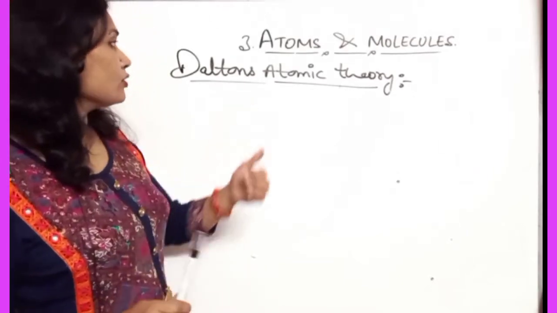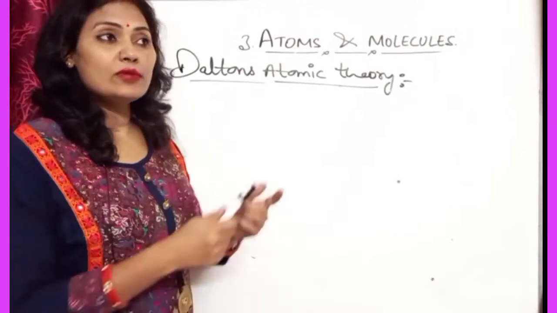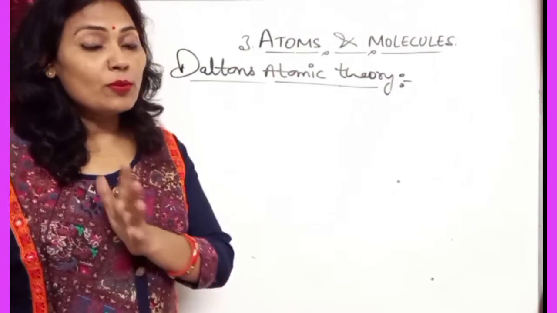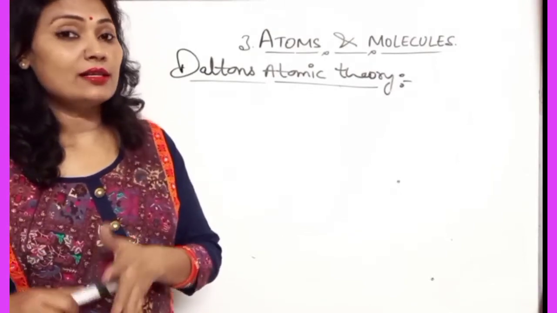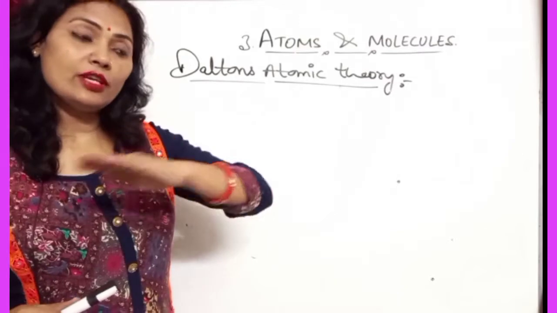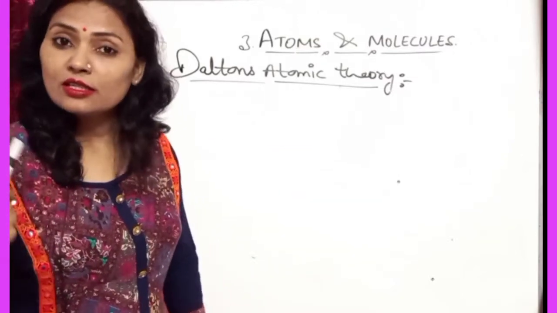So all the particles present in the universe are formed by the smallest particle, the atom. Everything is formed by atoms.